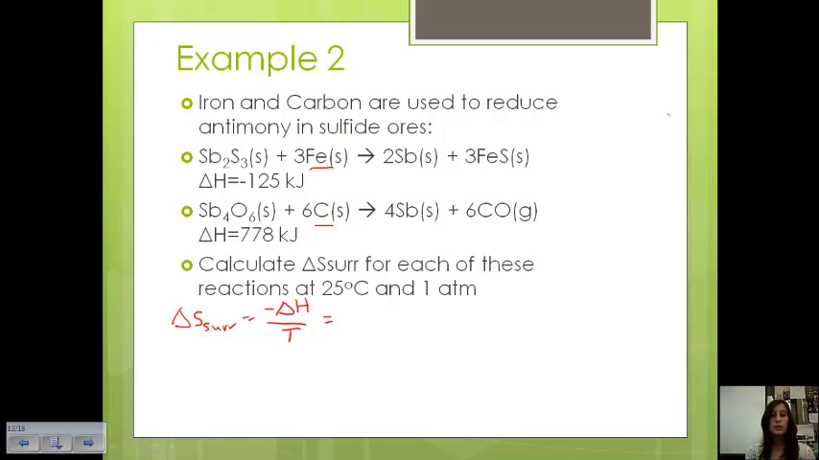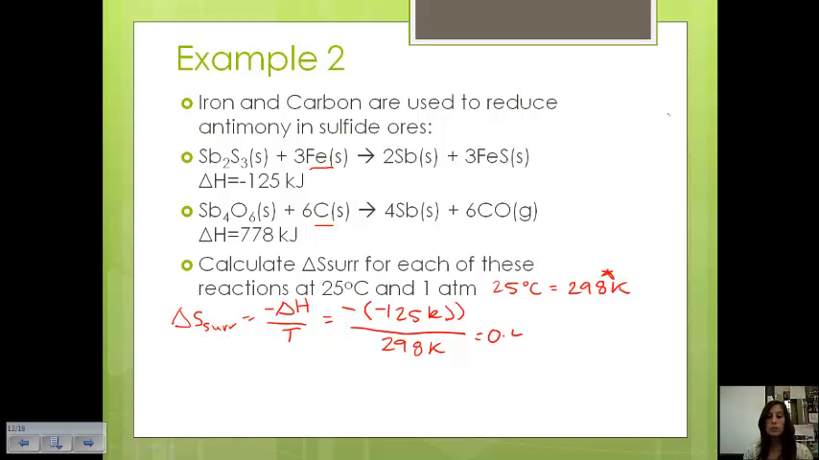Well, we also know that 25 Celsius is equal to 298 K. And for our purposes, we are going to do temperatures in terms of Kelvin. So let's look at the first reaction involving the iron. We know that our enthalpy is negative 125 kilojoules. And we're going to divide that by our 298 Kelvin. And that's going to give us 0.419 kilojoules per Kelvin. And it's positive because we had a negative enthalpy.